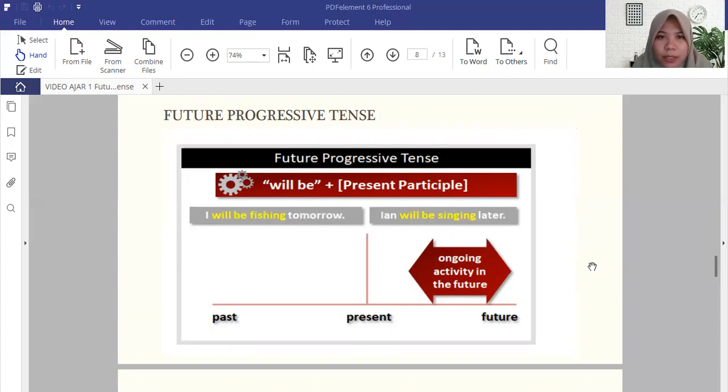So the formula is will be plus present participle, or verb-ing, or what we all know as verb-ing. So, I will be fishing tomorrow. Ian will be singing later. For example, I will be fishing tomorrow.